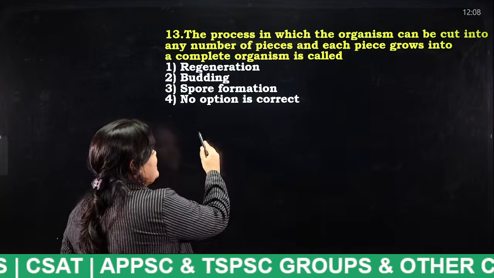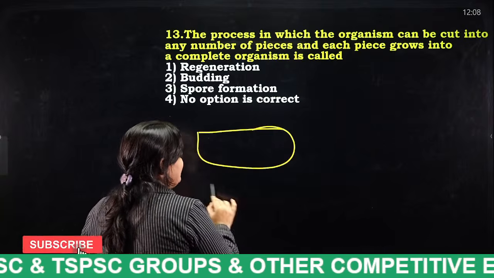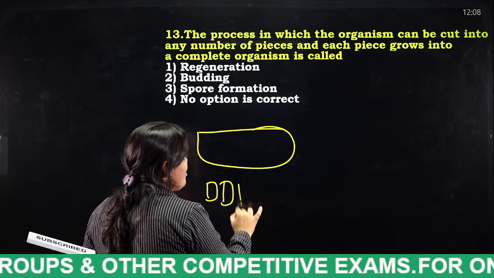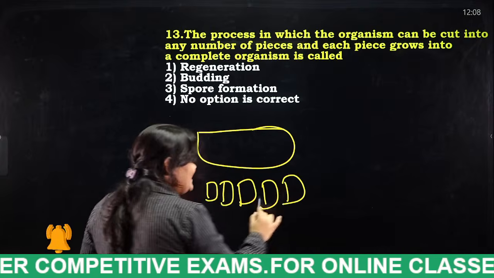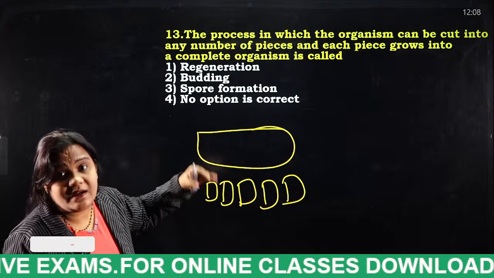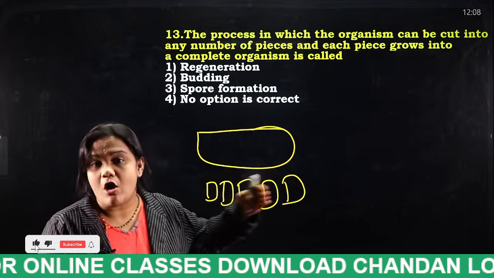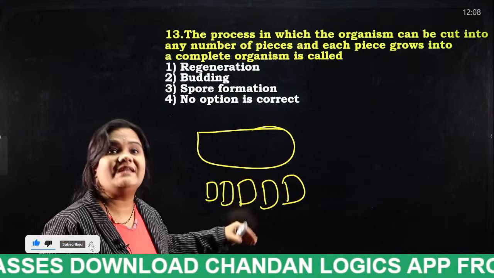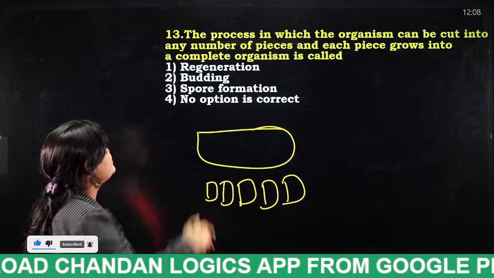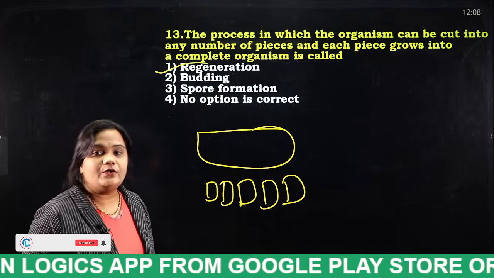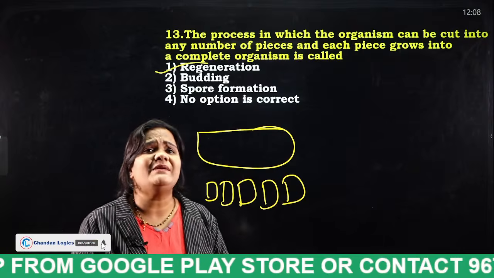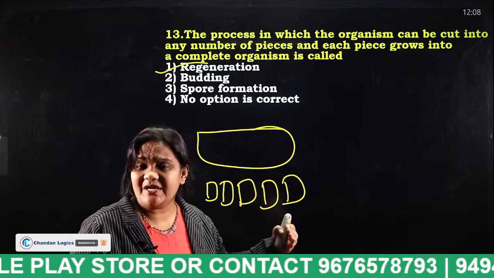For example, this is an object. This object is cut into number of pieces, and each piece will again turn into another organism. So what type of? Yes, very good, Lakshman, regeneration.